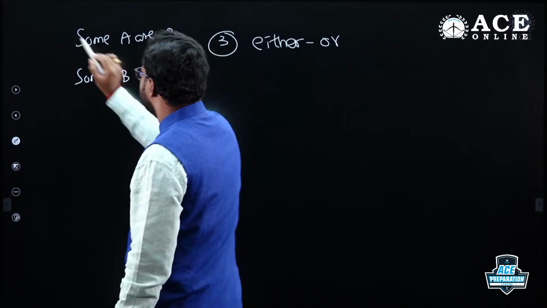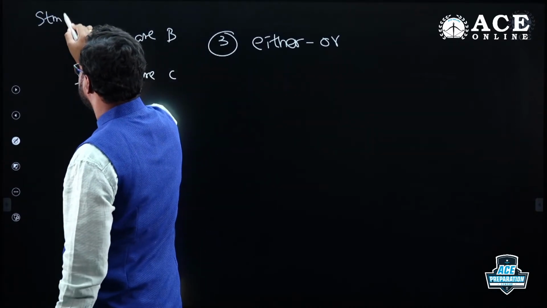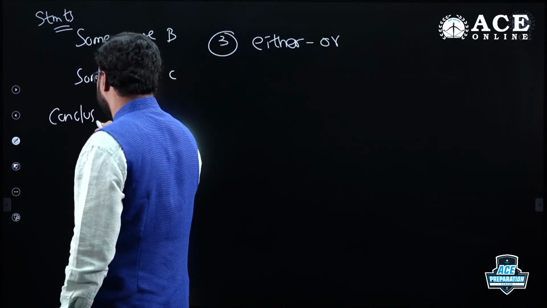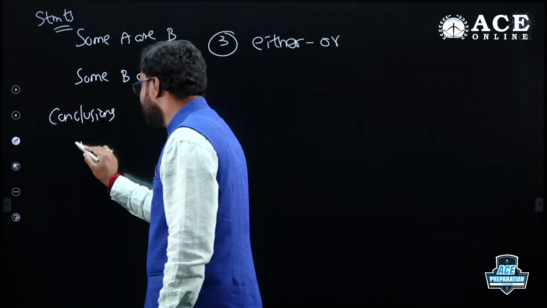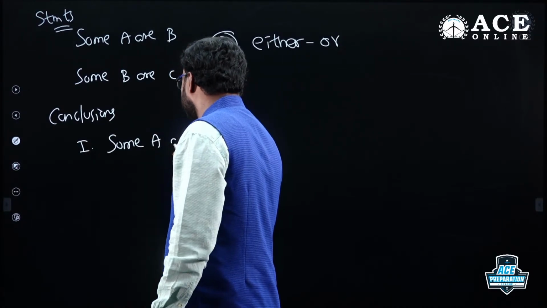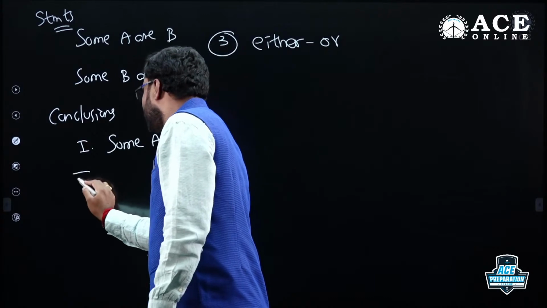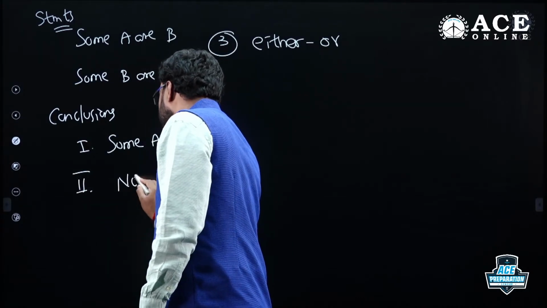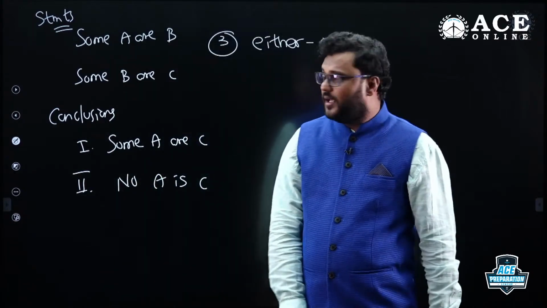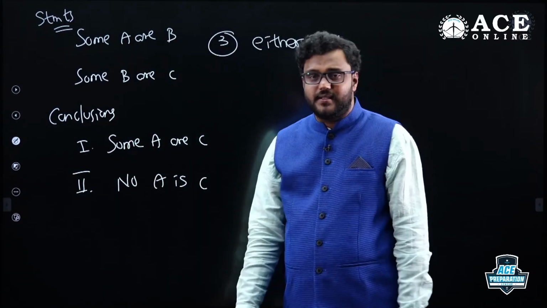These two are my statements. Now, my conclusions are like this: some A are C, and no A is C. These are my conclusions.